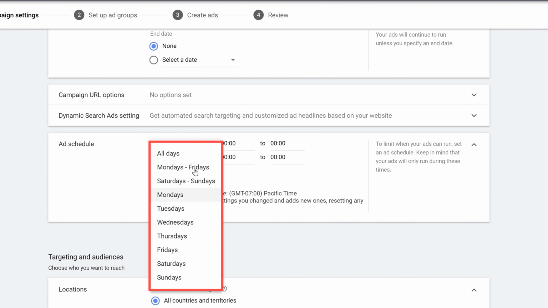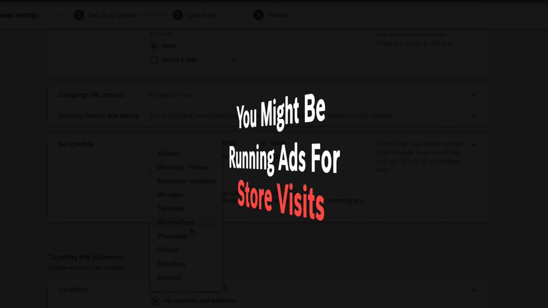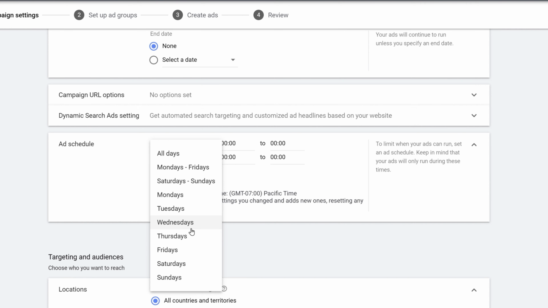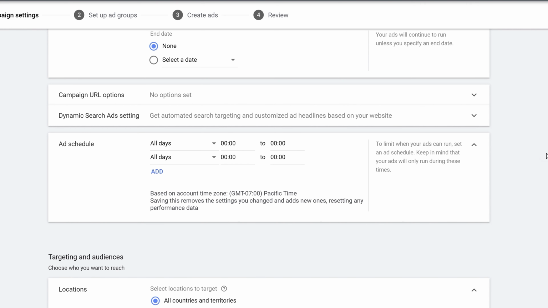Let's say you want only Monday to Friday, or only Mondays, Tuesdays, or Wednesdays. This depends on the kind of ads you're running. If you are an offline retailer, then you might be running ads for store visits, and if your store is closed on Sunday, then you don't want the ads to run. Also, especially if you're running lead generation ads, let's say you're a travel booking website but your customer care is not available on Wednesday, then you would want your lead generation ads to not run on Wednesday.